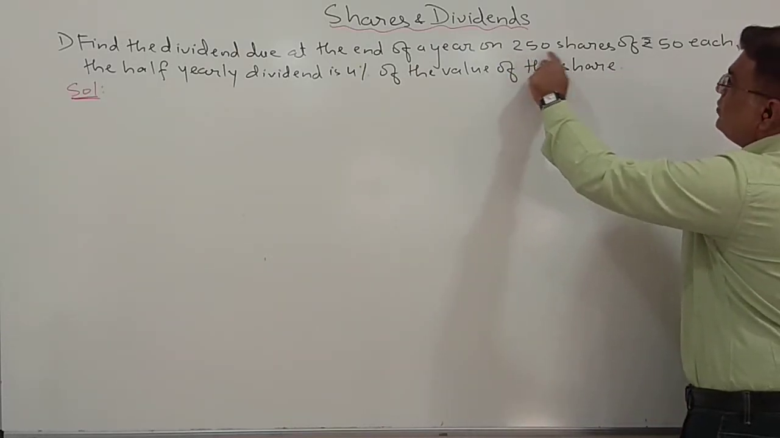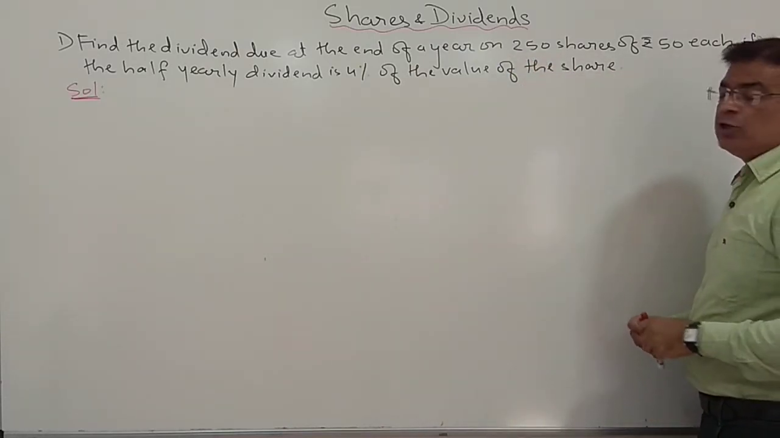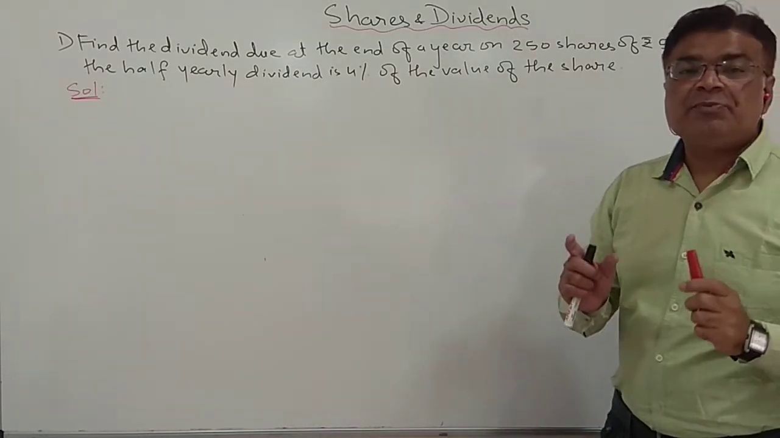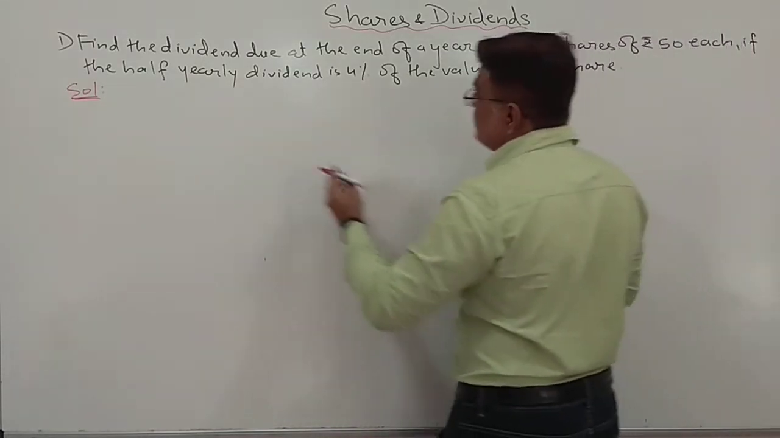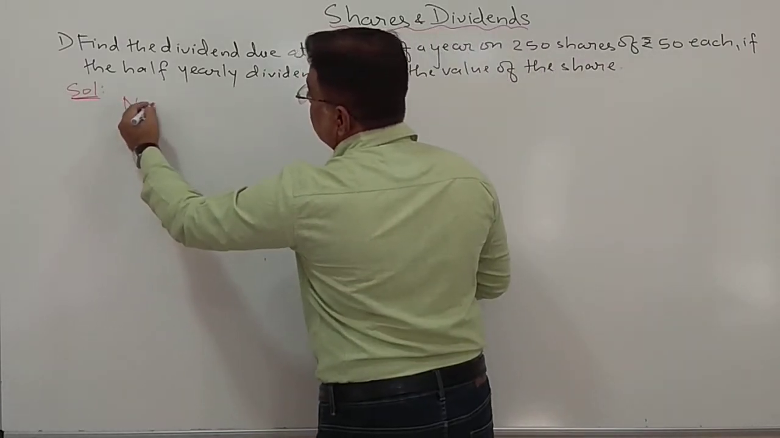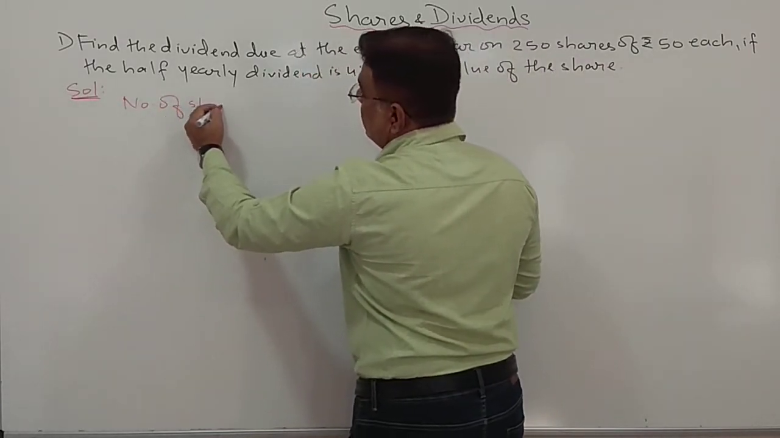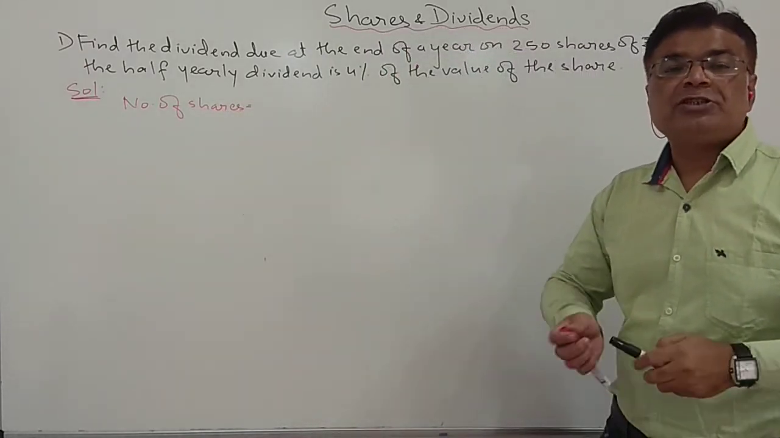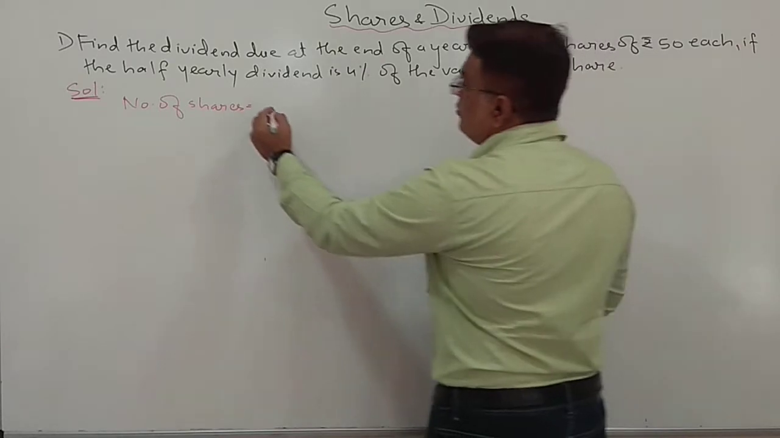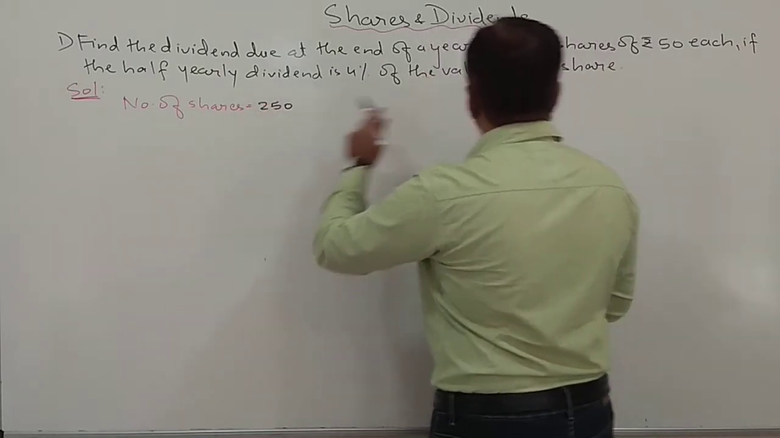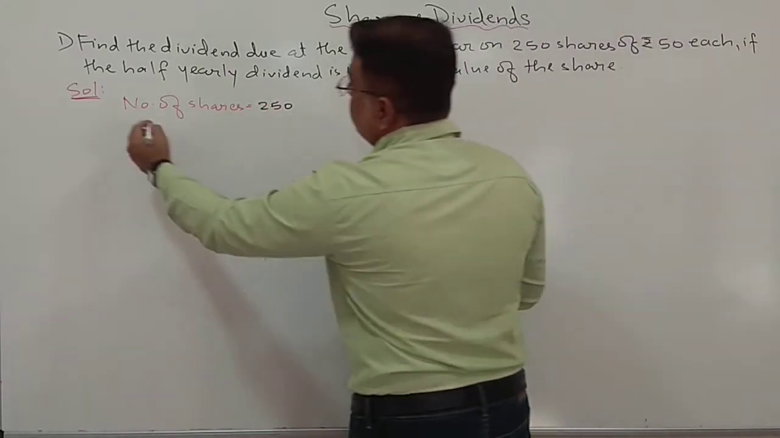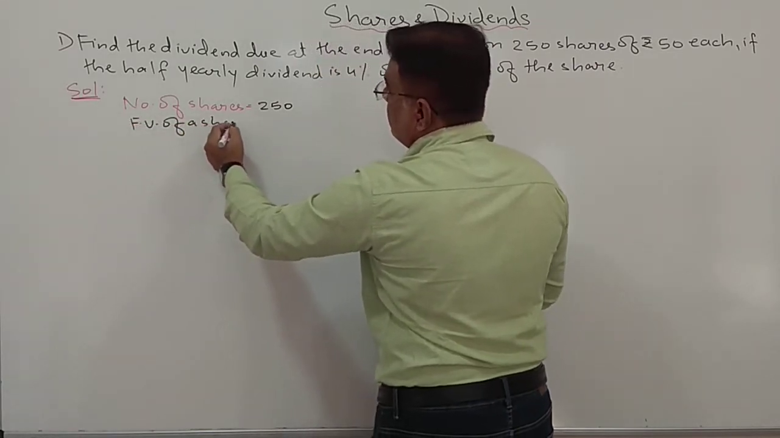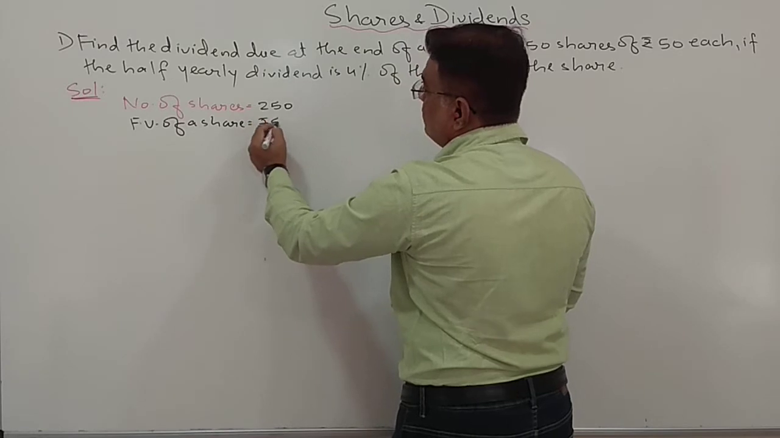What is this 250? What is this 50? So whenever you are writing your paper, please mention what is this 250. So here I can say 250 is the number of shares. So write all the data so that the examiner will think that your concepts are clear. So number of shares are 250. What is this ₹50? It is the face value. So face value of a share is ₹50.